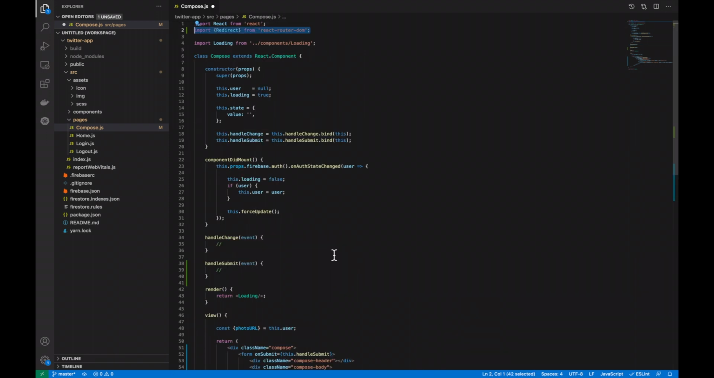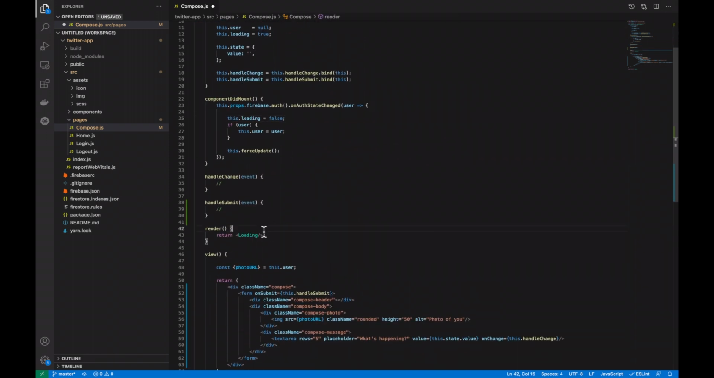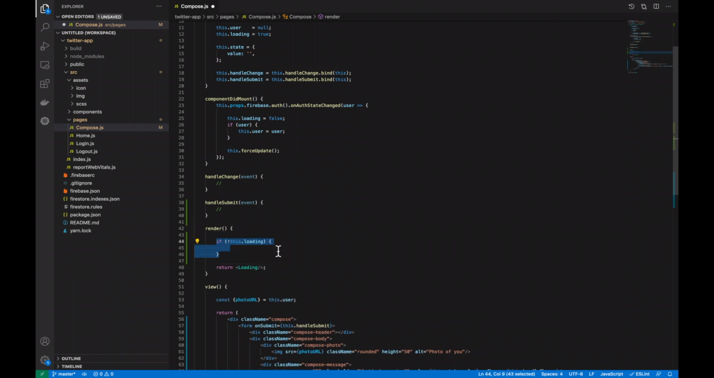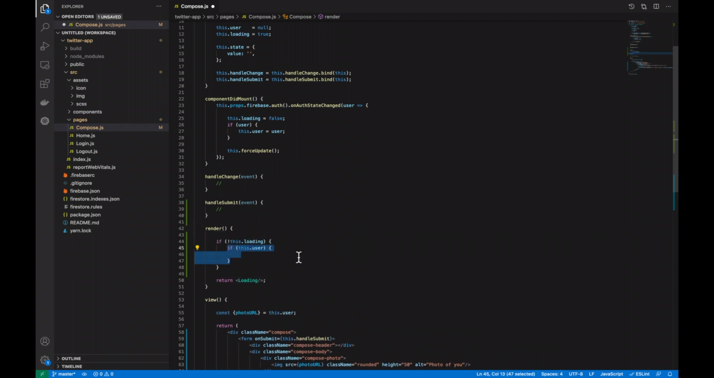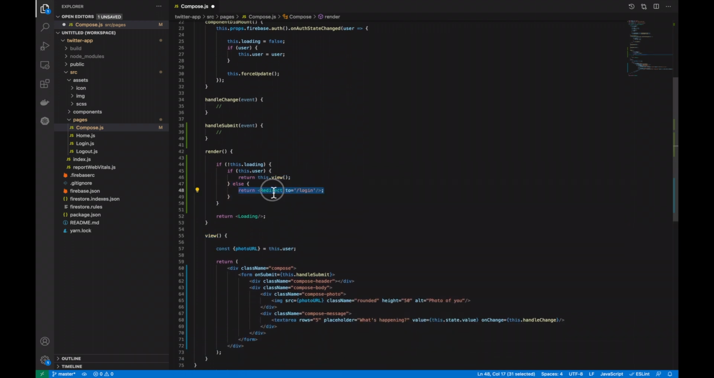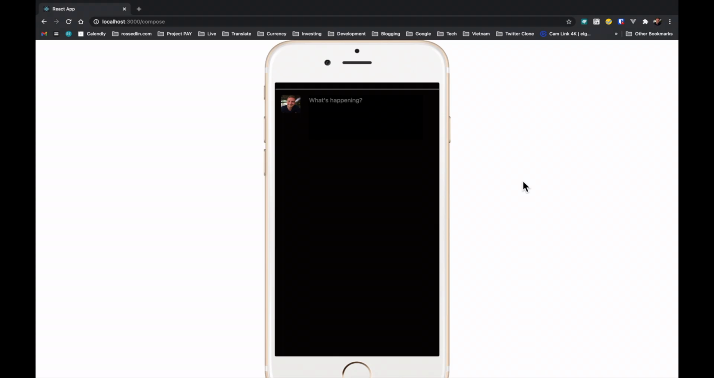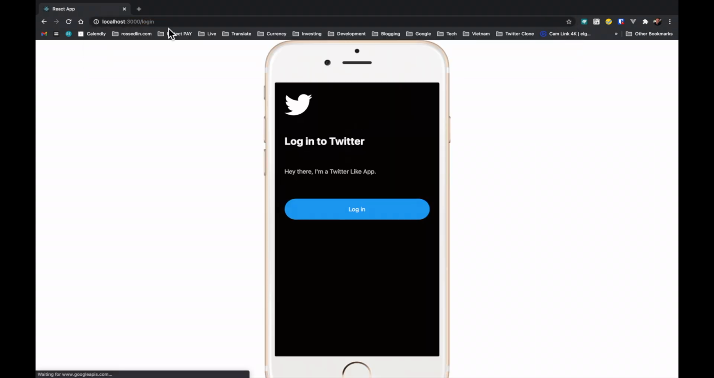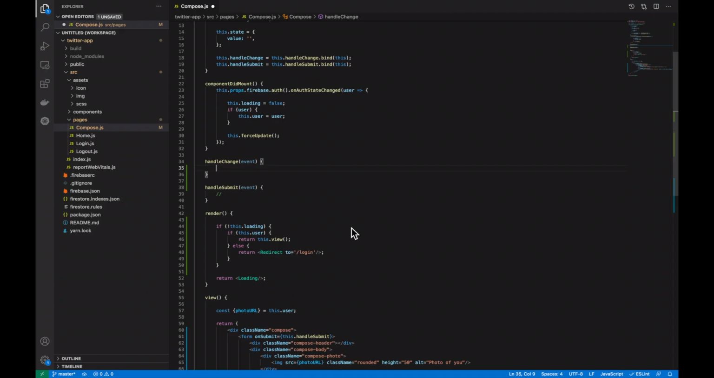Then up the top, import the redirect library. Then in the render, we want to check if we're not loading, then we're going to have an if this user with an else. If we do have a user, return the view, else return a redirect. Then if we navigate to the compose page in our browser, we can see that we have our lovely image with a what's happening text box. Then if we modify the URL and type in logout, that will log us out. Then if I try and force my way back into the compose page, it will automatically redirect us back to the login page.